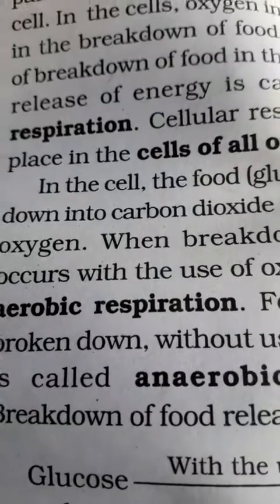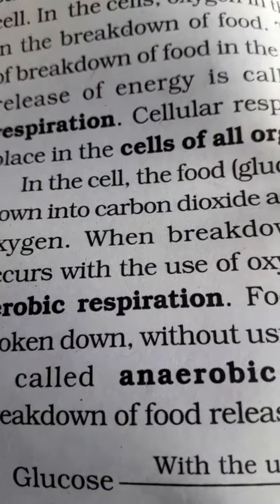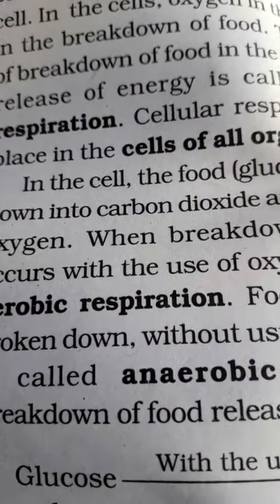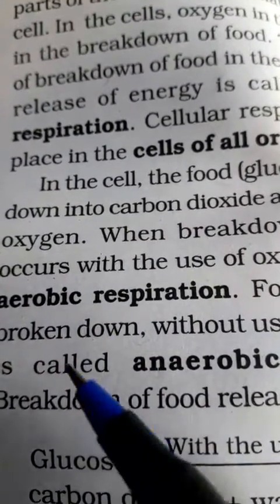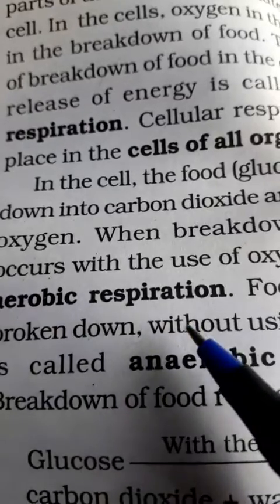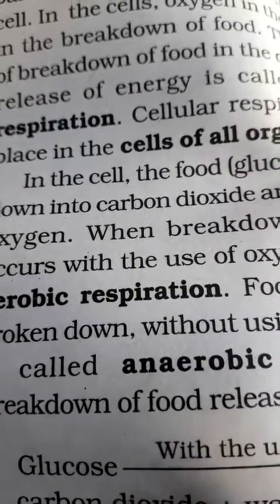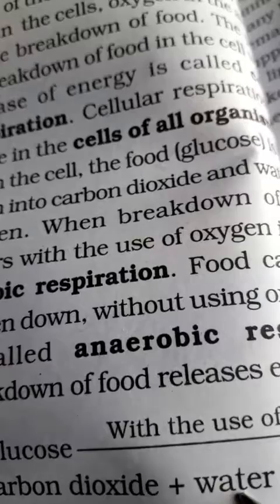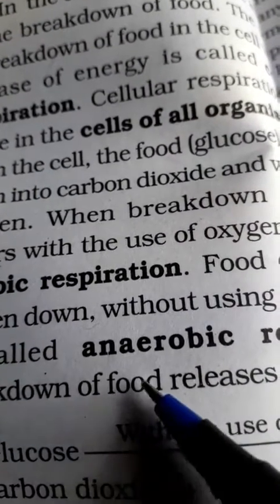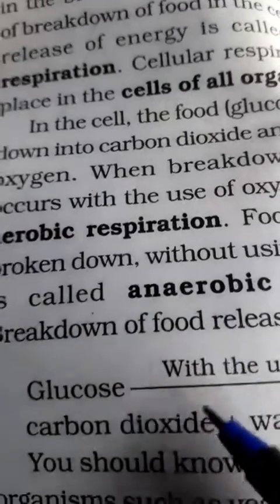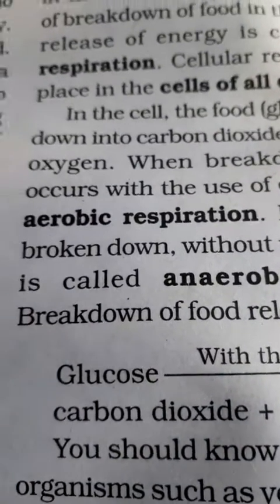If the breakdown of food that we eat occurs due to the presence of oxygen, or because of the use of oxygen, then that is known as aerobic respiration. And when breakdown of food occurs without the use of oxygen that we breathe in, then that is known as anaerobic respiration, right?